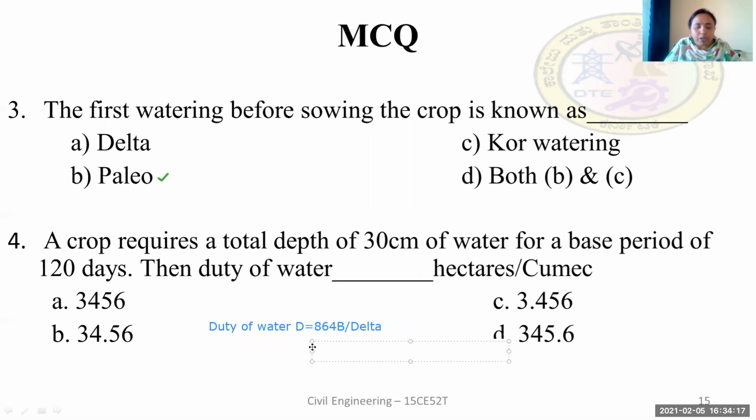When we substitute the values, the base period B is 120 days and delta is 30 centimeters. The answer we get is 3456. So the answer here is A, 3456.